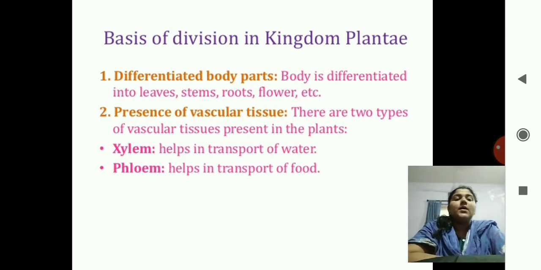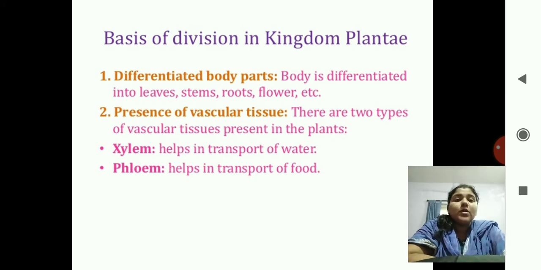Next, in the kingdom Plantae, you have the major divisions. On which basis? The first basis is differentiating the body parts. That is, the body of a plant is differentiated into the stem, leaves, roots and flowers. Second basis is presence of vascular tissue.